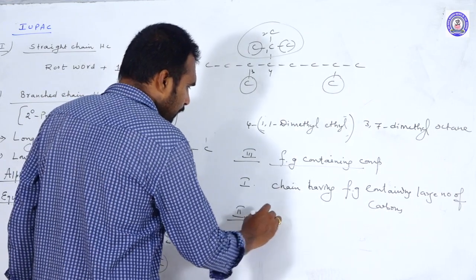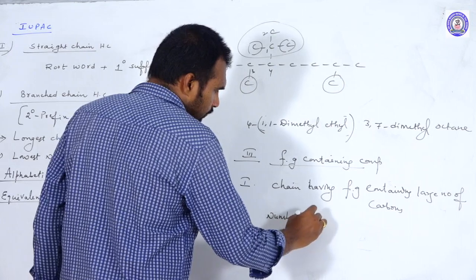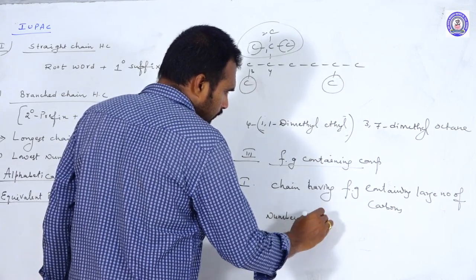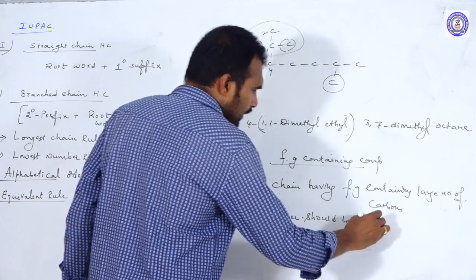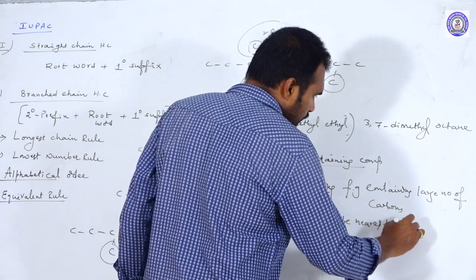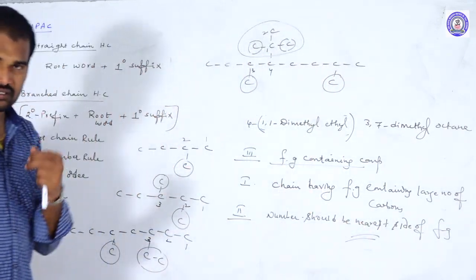And the numbering should be from the nearest side of the functional group. So this is about the second category.